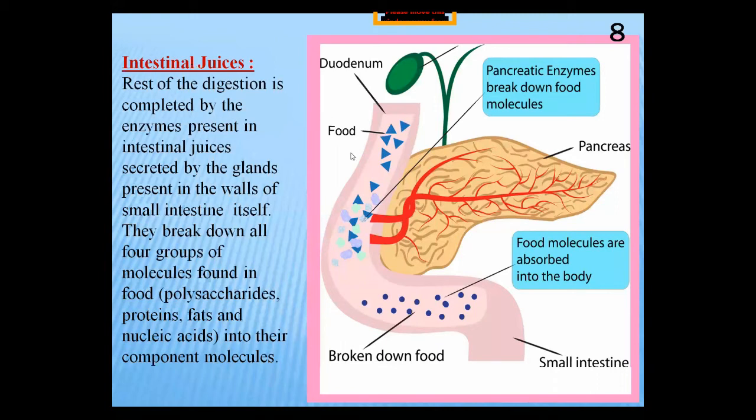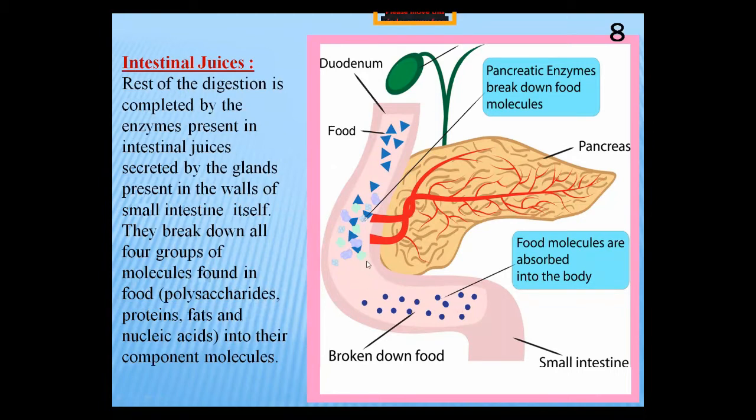And these juices are present, this is a diagram you can observe. This is the portion of the intestine, and the walls of the intestine have glands. These intestinal glands contain the intestinal juices, and these juices complete the rest of the digestion. If any polymer in the form of polysaccharides, protein, fat and nucleic acid is left, it is completed